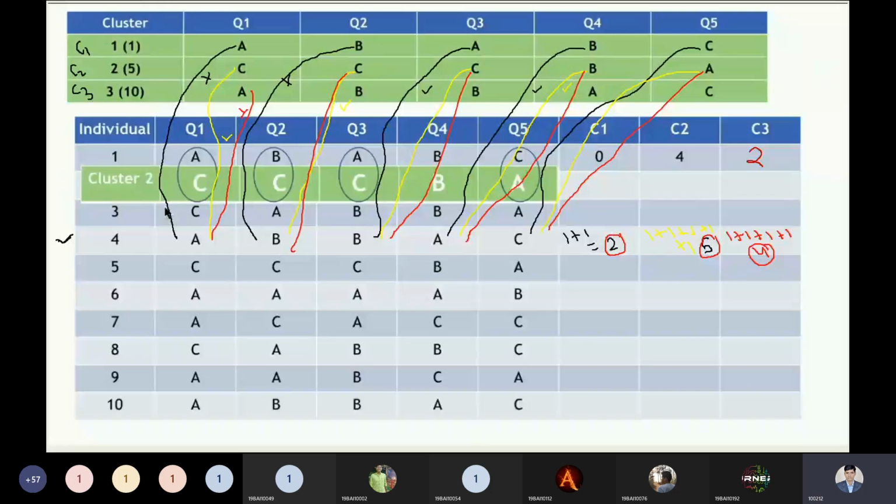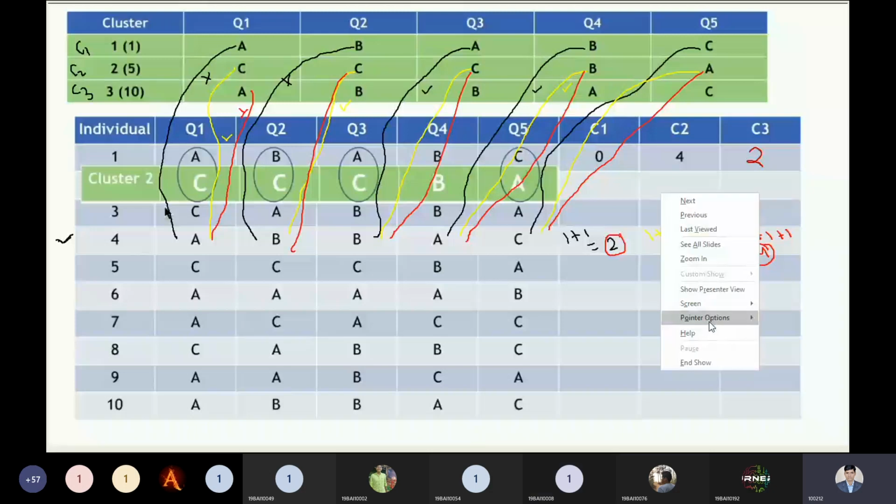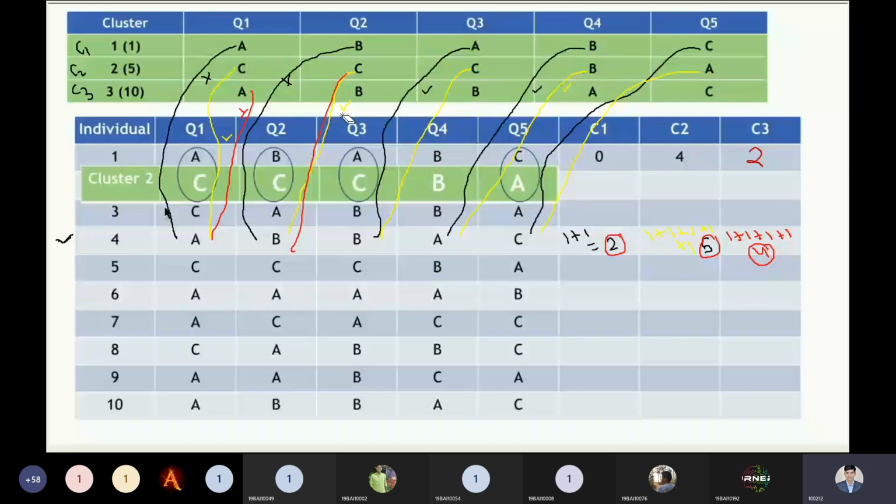Yes, the concept is clear. Tell me any doubt over here. Is it clear to all how we are getting the values? Yes, sir. Okay. So for cluster 3, you have taken the values of cluster 2, so that's why you were getting 4. Yes, I have selected the wrong part. Just let me correct this one right now.